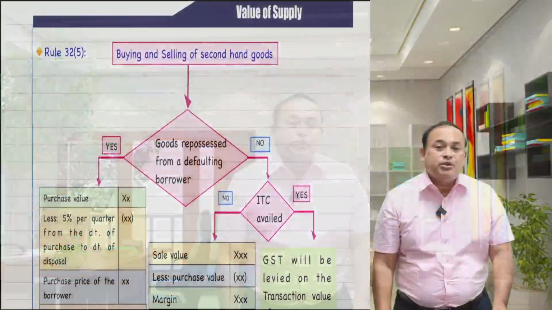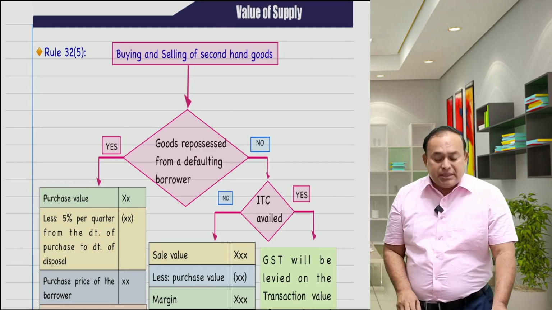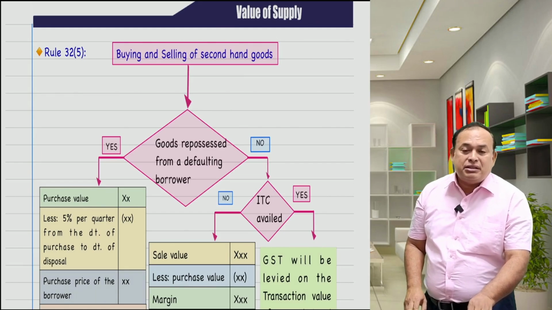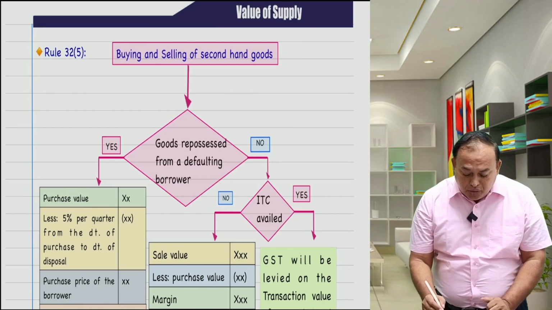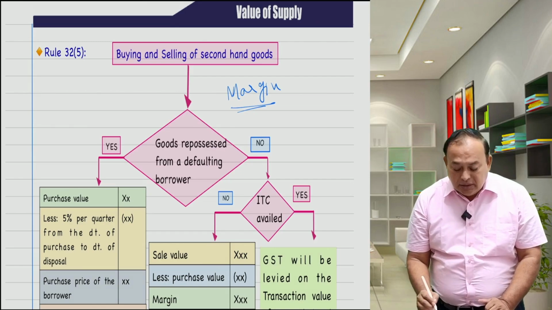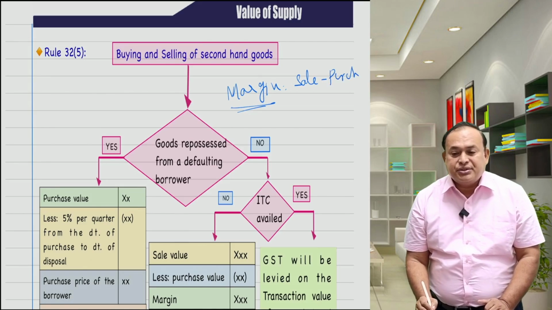Now referring to you furthermore the points as follows. Rule number 32, sub rule number 5. Basically, we used to call it the margin method. Margin is nothing but sale minus purchases.